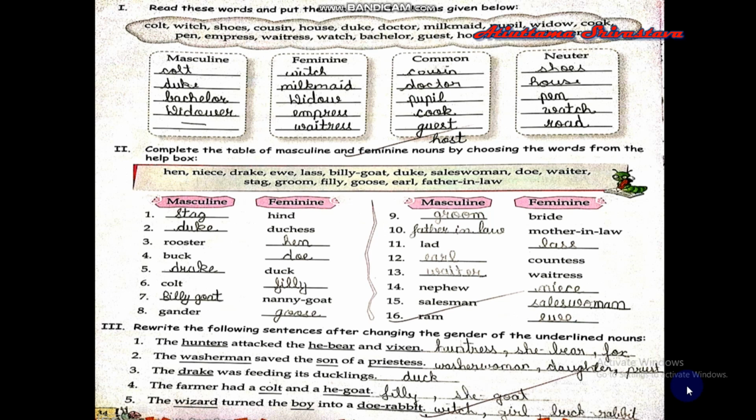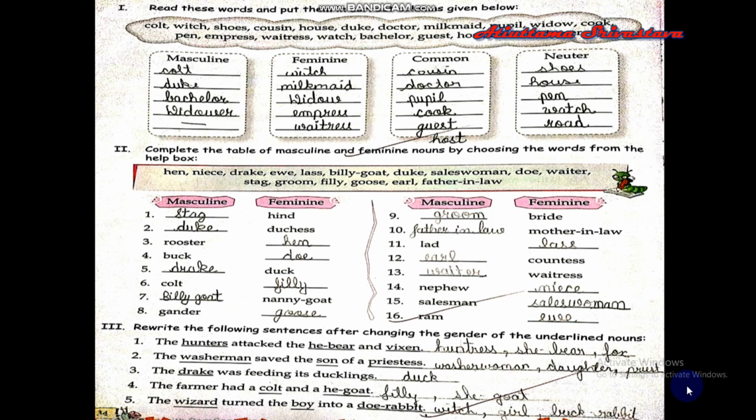Masculine nephew and feminine is niece. Salesman, and the feminine is saleswoman. Next, ram and ewe. These are animals, ram and ewe.